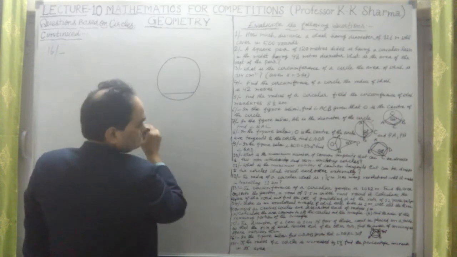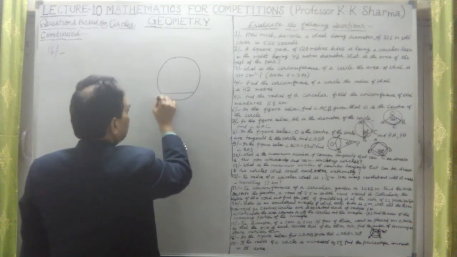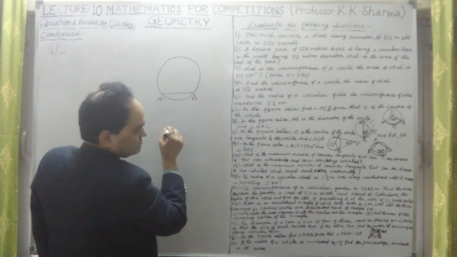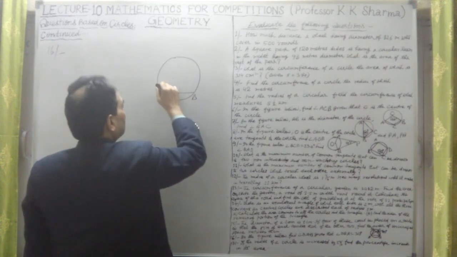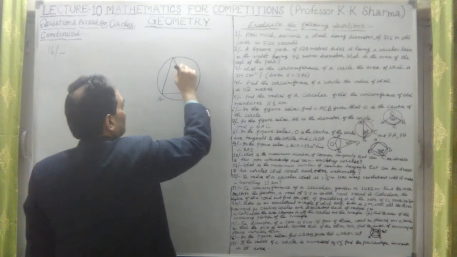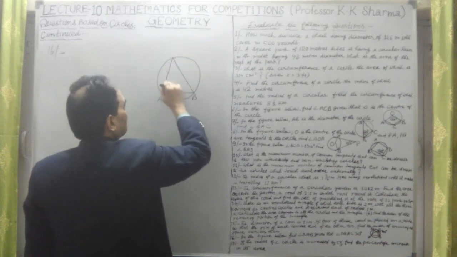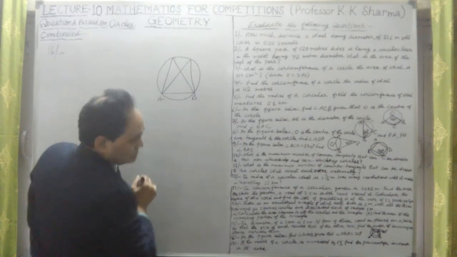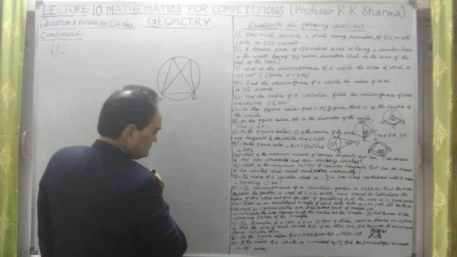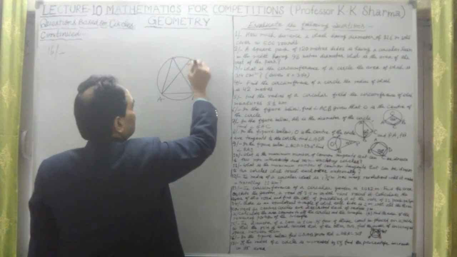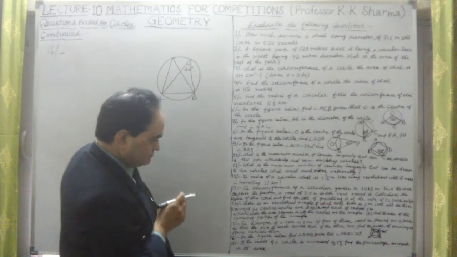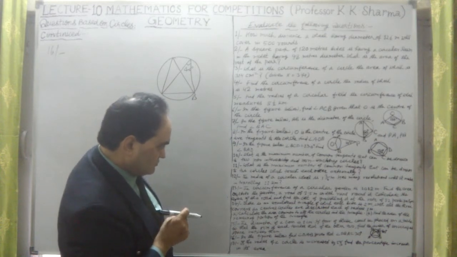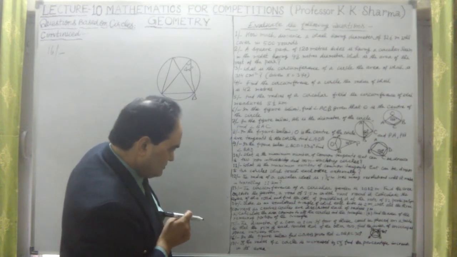This is the chord AB. Then one triangle, another triangle. Okay, what is given to us? This is a 40 degree angle, 40 degree given to us, angle ACB.